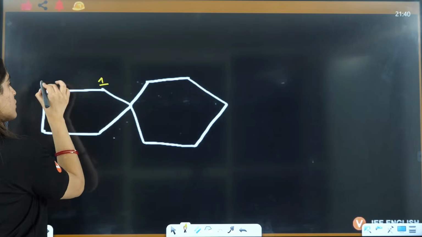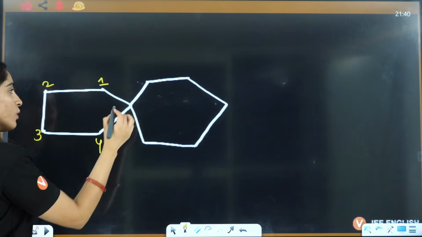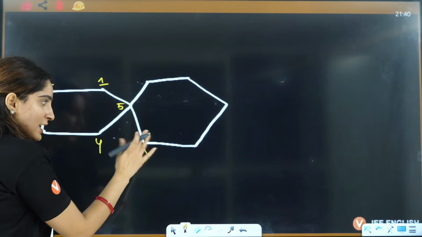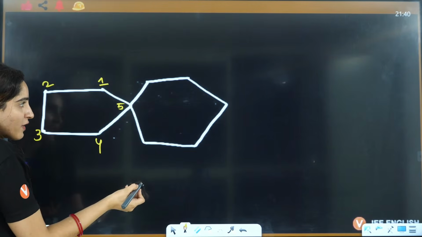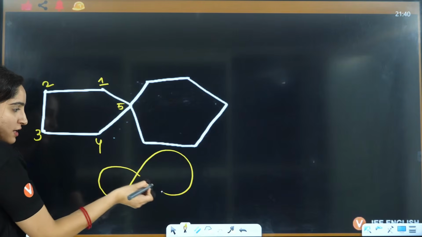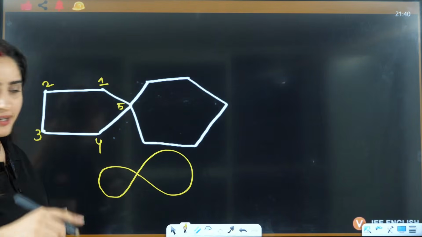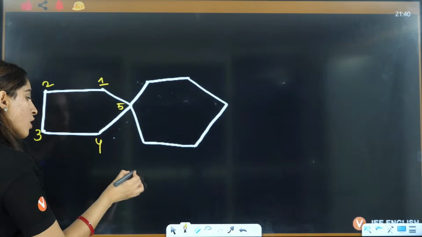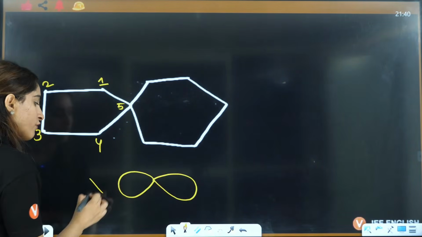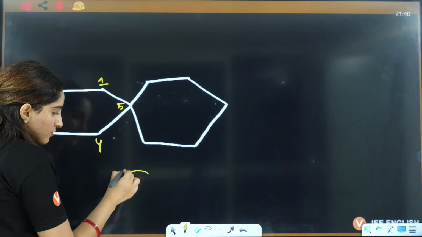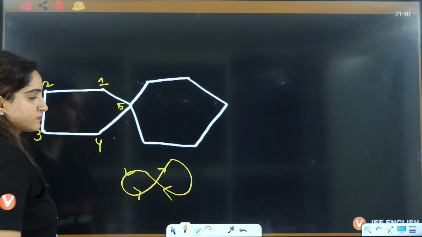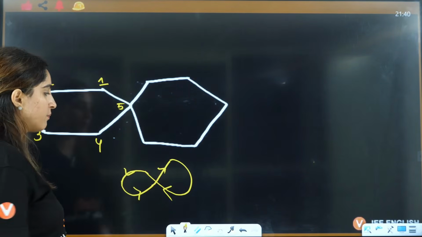So 1, 2, 3, 4, 5. Now you will not go to 6 that way. It is moving like this: 1, 2, 3, 4, 5, 6, 7, like how you draw an orbital. You can't draw it like 1, 2, 3, 4, then 5, 6, 7. This is the wrong way. Numbering should go from this, then this, then this, then this. Okay, that should be the numbering.